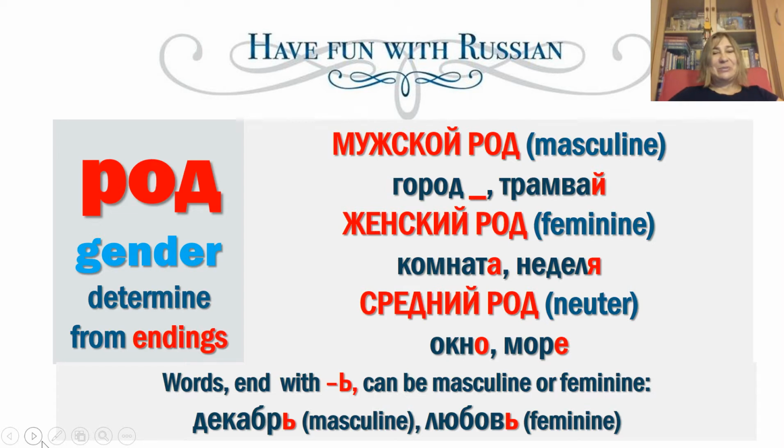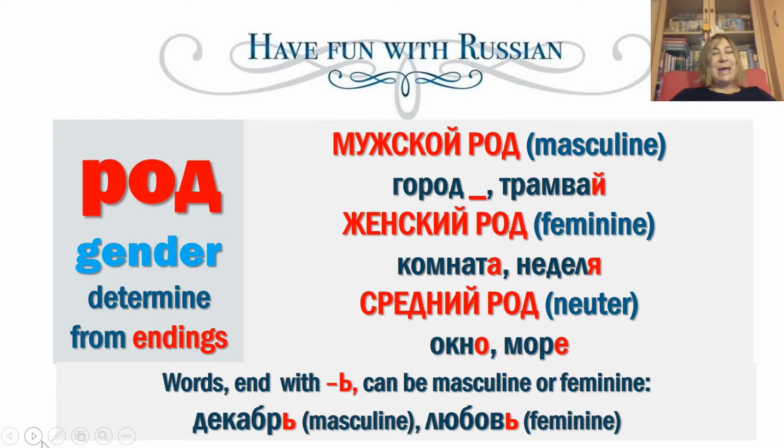It is rather difficult to predict the gender from the meaning of the words, but you can determine the gender from the endings. For example, most masculine words end in a consonant or й, и краткое. Город, a city, трамвай, a tram. Feminine words end in а. Комната, a room. Or неделя, a week. Neuter words end either in о, кино, окно, window, or е, море, the sea.